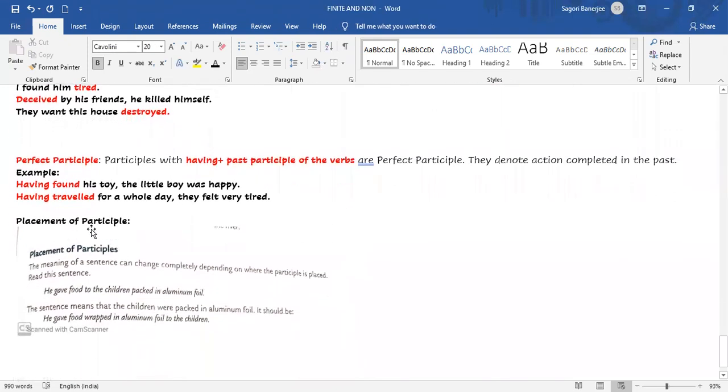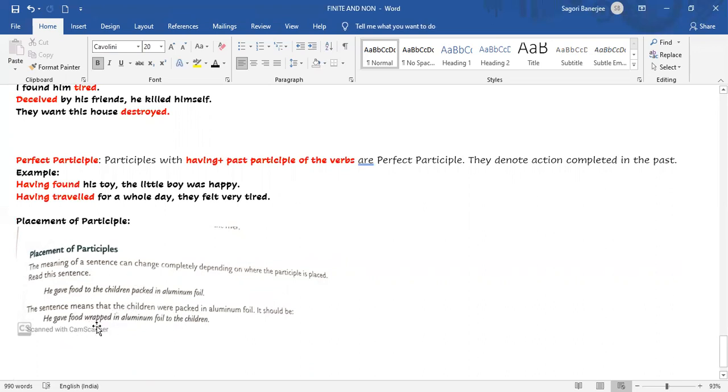Now this is also important: placement of participle. Depending on where we place the participle, the meaning changes. How? See the example. He gave food to the children packed in aluminium foil. He gave food to the children. Which children? The children who are packed in aluminium foil. Is it possible that children are packed in aluminium foil? Not possible. So this is a wrong sentence.